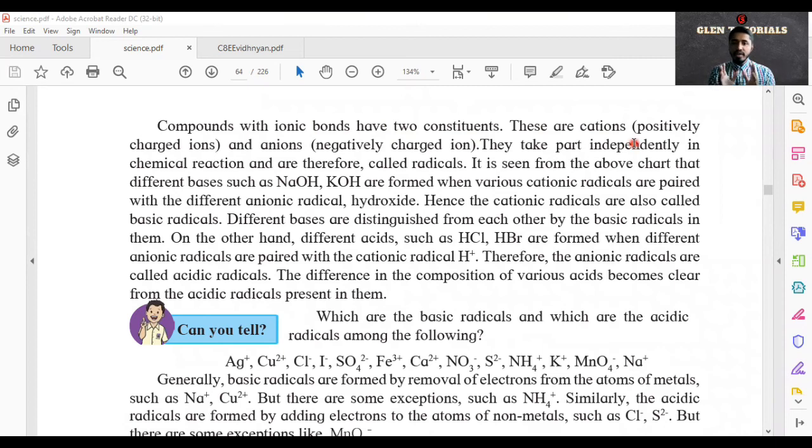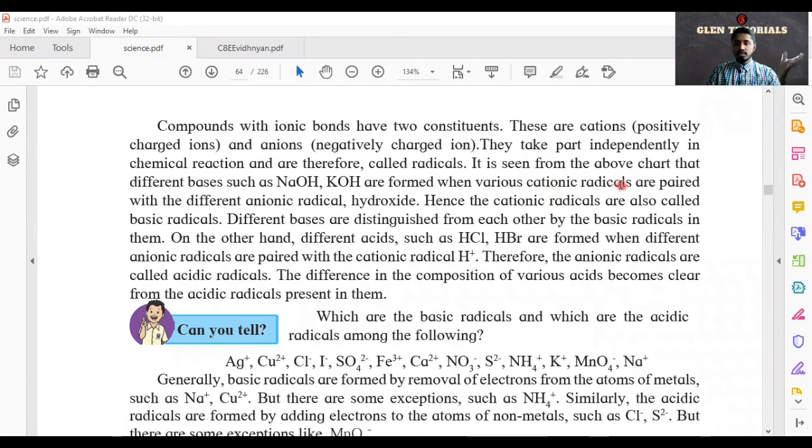So every reaction or every molecular formula has a positive ion and a negative ion. Positive ions are called cations, negative ions are called anions. Now what is the meaning of this? They take part independently in chemical reactions and are therefore called radicals. So these cations and anions react together. That's why they are called radicals.